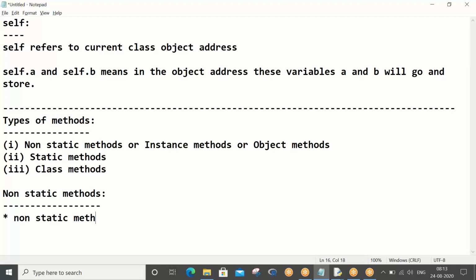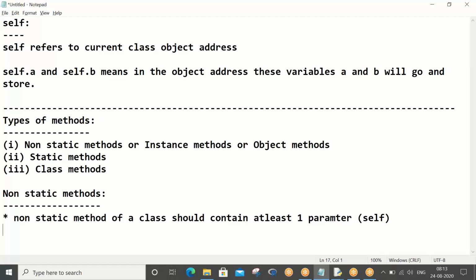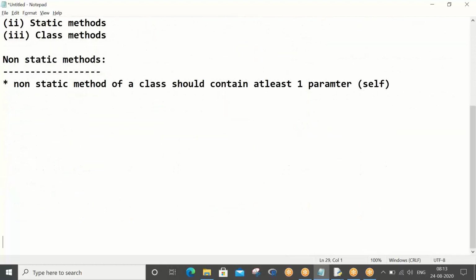A non-static method of a class should contain at least one parameter. Okay, so what is that we are giving? Self. Just for your understanding, right? The non-static methods of a class should contain at least one parameter, that is self.